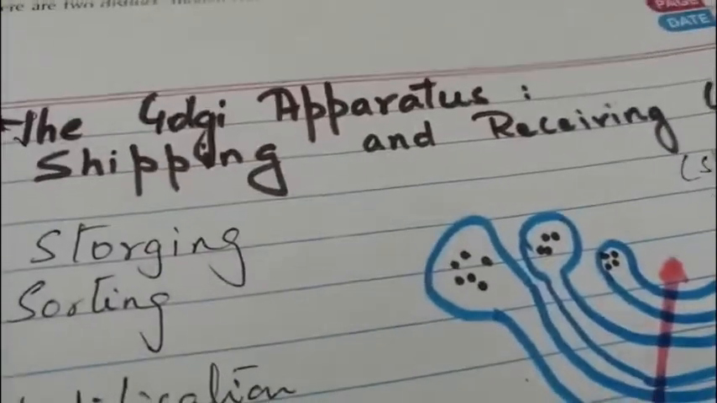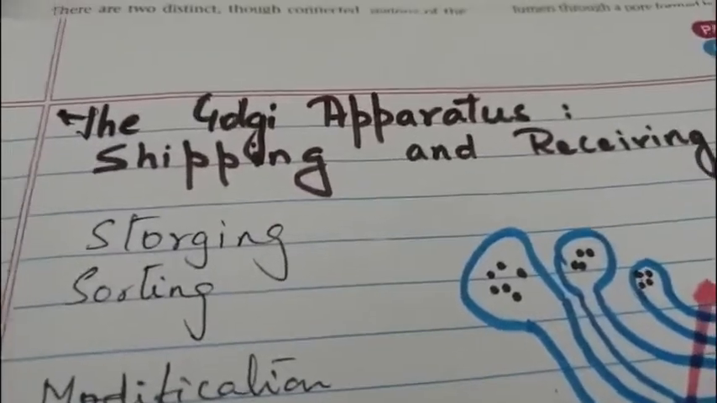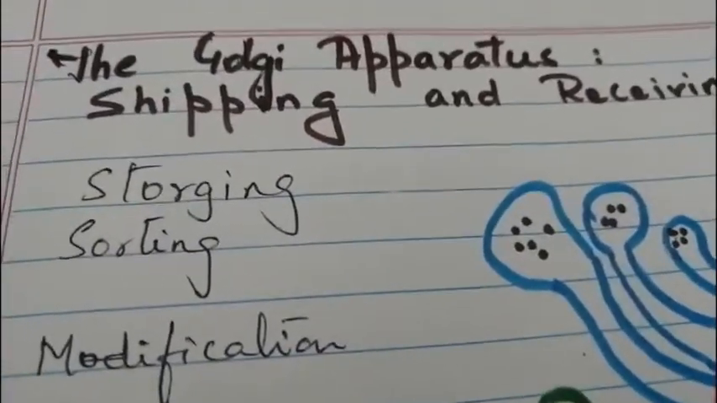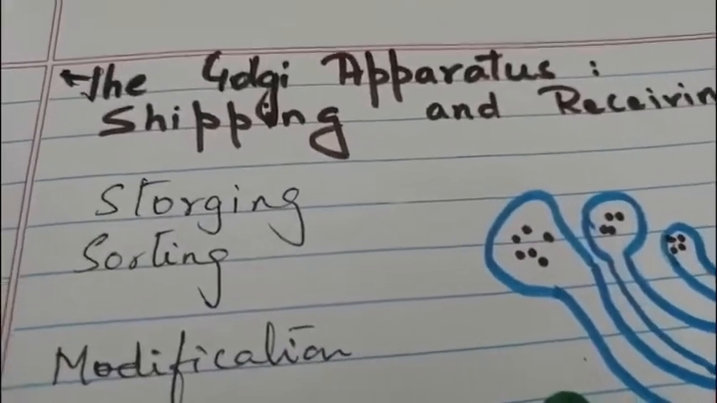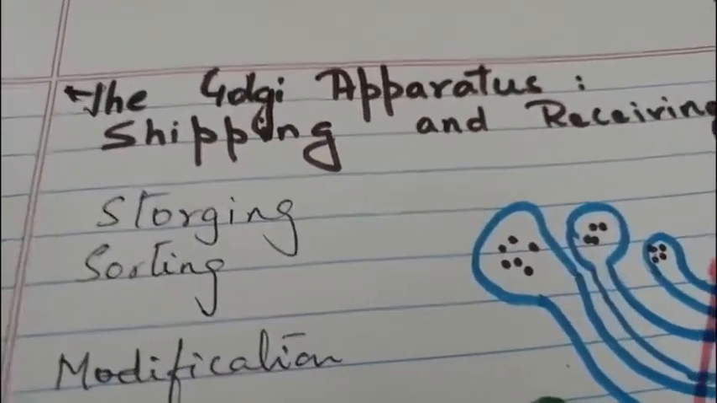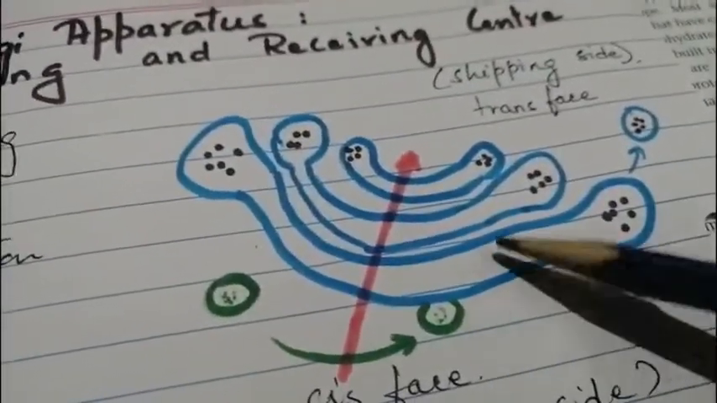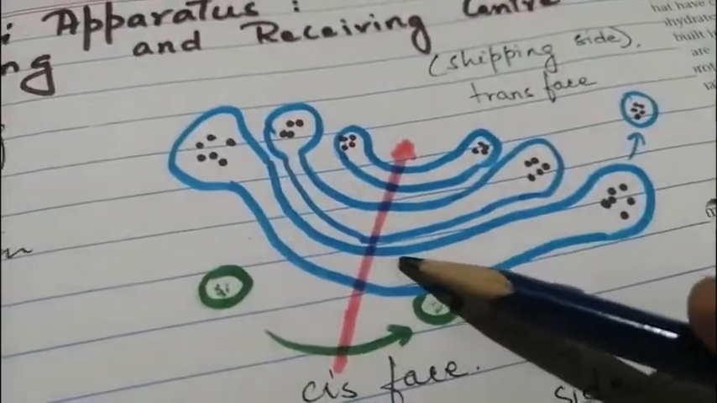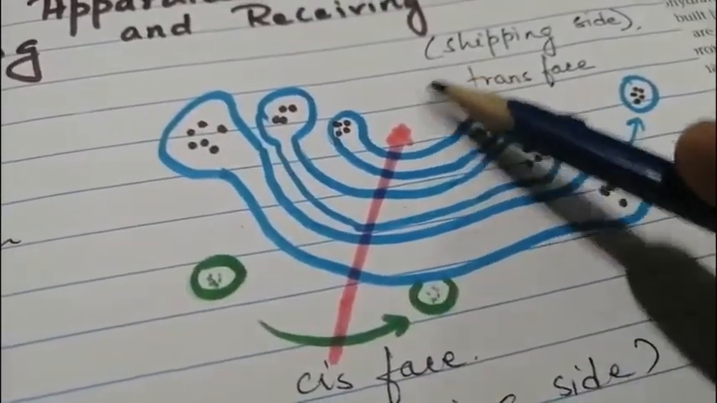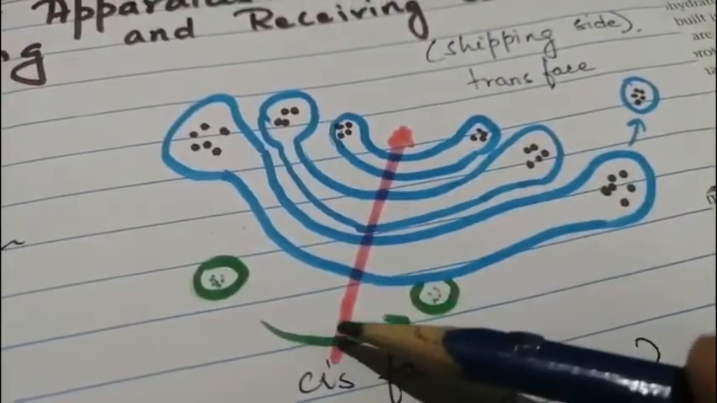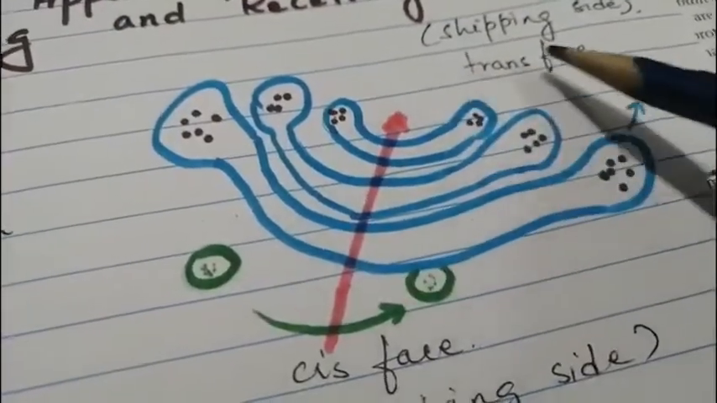Now next major important component is your Golgi apparatus. They do various kinds of roles. Okay, they perform various kinds of functions. Let's look at their structure first. They are like one stack of sacs over another, like this, and we call one end the cis end and the other end the trans end.